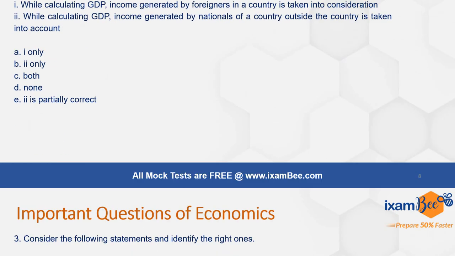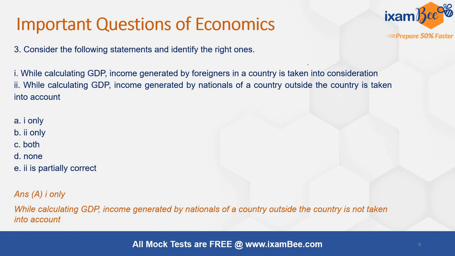Here only the first statement is correct, because GDP is within the domestic territory of an economy. GDP does not include income generated by nationals of a country outside the country, that is, income generated outside the domestic territory. Hence statement 2 is incorrect, and the right answer is A, 1 only.